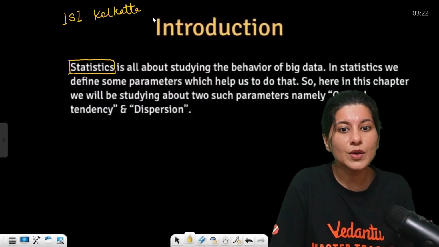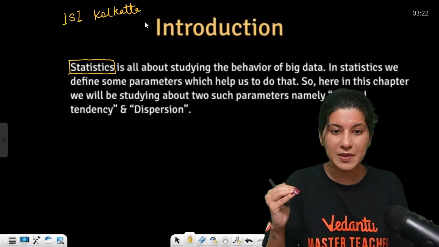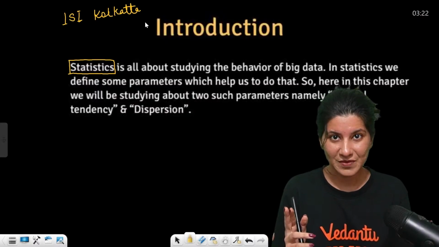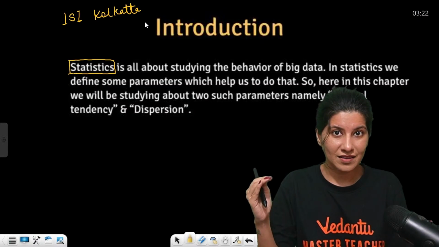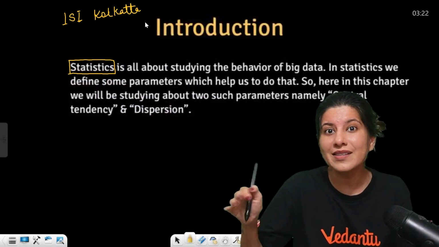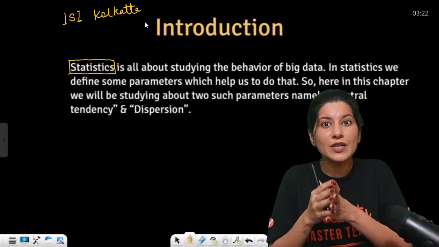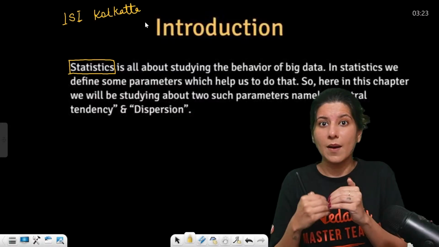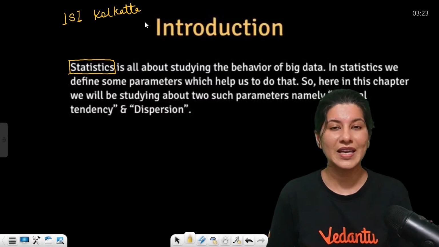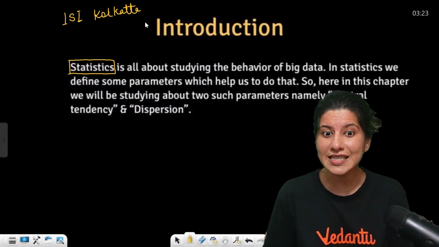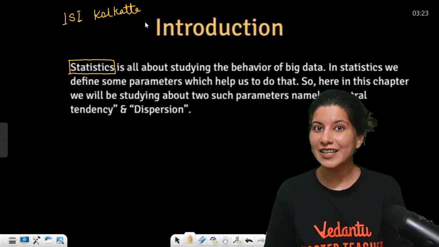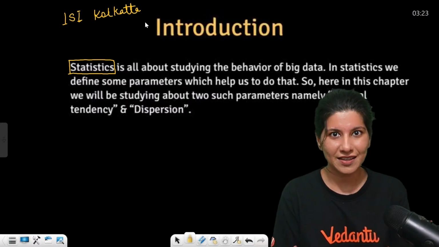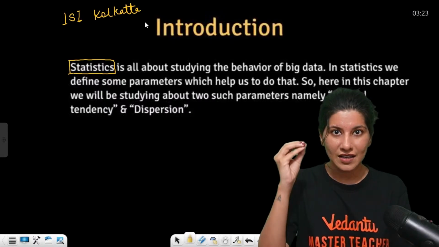People who pass out from this college are at par with the people studying in IIT. ISI is comparable to IITs and even more reputed than IITs as well. ISI is not at all easy, it is a very reputed college.